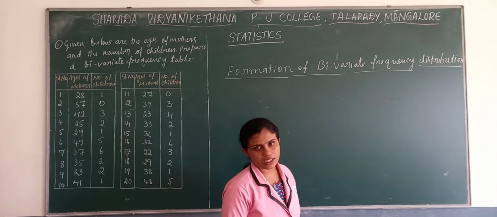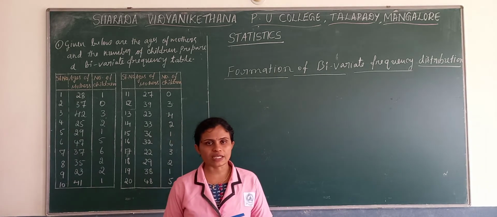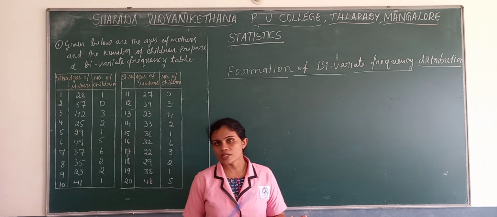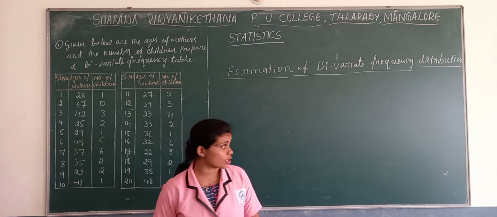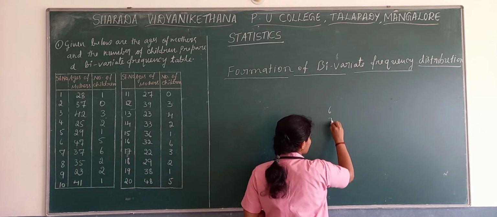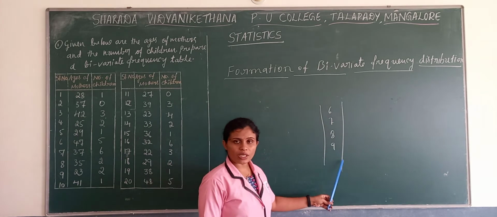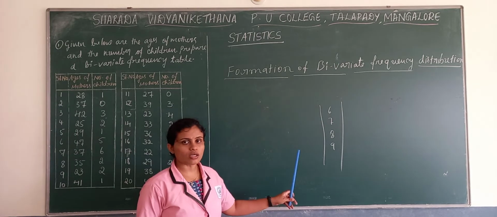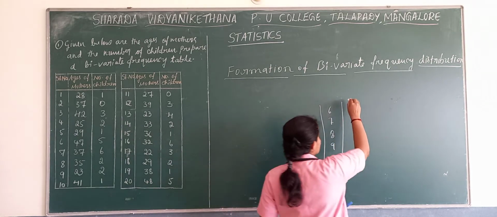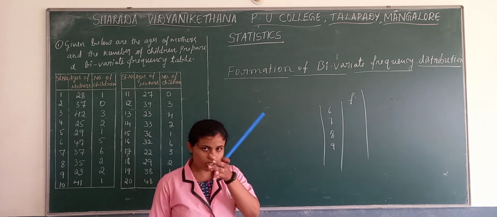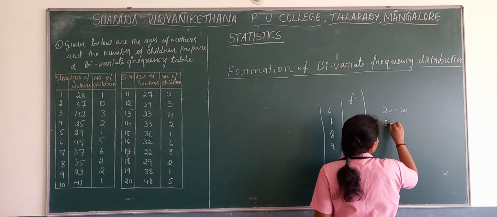In yesterday's class we discussed how to form a continuous frequency distribution. Now we have already completed how to form a discrete frequency distribution, and also the formation of a continuous frequency distribution. Discrete frequency is where we write the numbers and do not consider the class intervals. While framing a frequency distribution, if we do not consider class intervals, we call it a discrete frequency distribution. And if we consider class intervals, then we call it a continuous